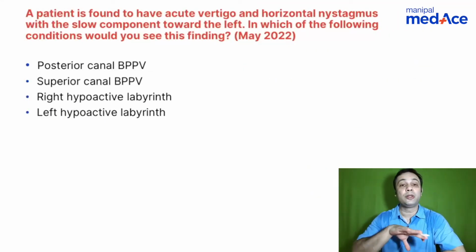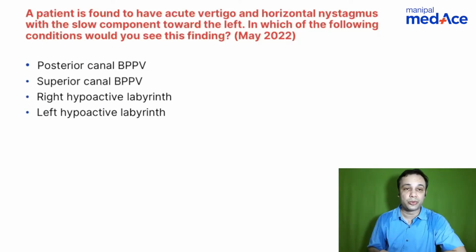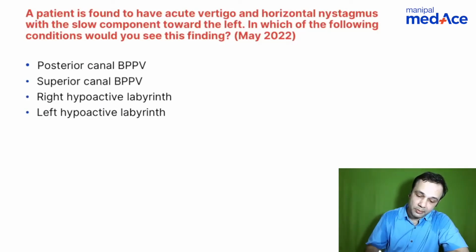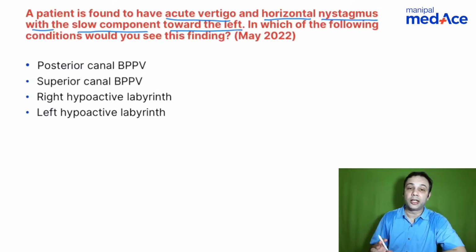Okay, going into the vestibular system now. So you have a little more of vestibular system. So what do you have here? A patient was found to have acute vertigo associated with horizontal nystagmus with slow component towards the left. In which of the following conditions would you see this finding?